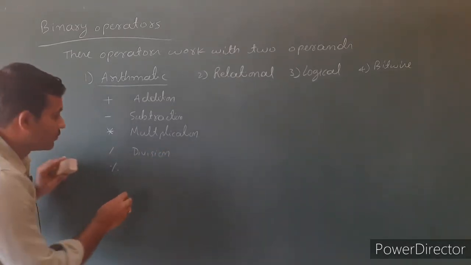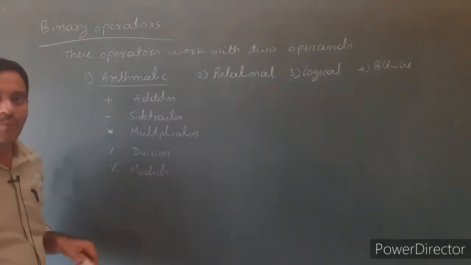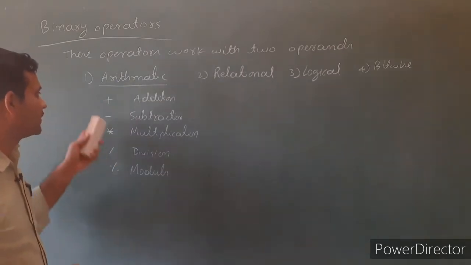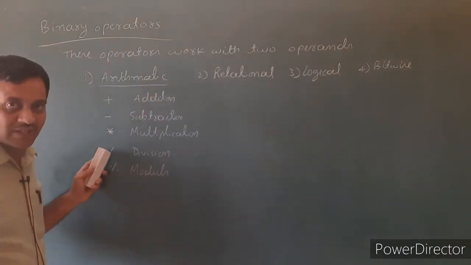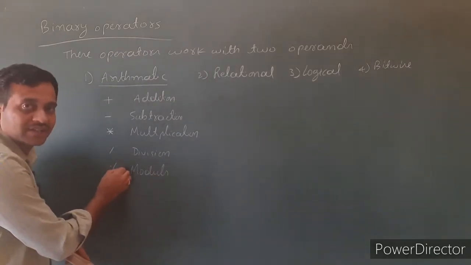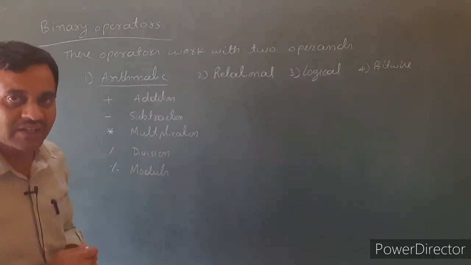Then the last one is modulus operator. These are the arithmetic operators. So already we know addition and subtraction, multiplication and division, but one more operator, that is the modulus operator. This operator symbol is percentage. It is a modulus operator.